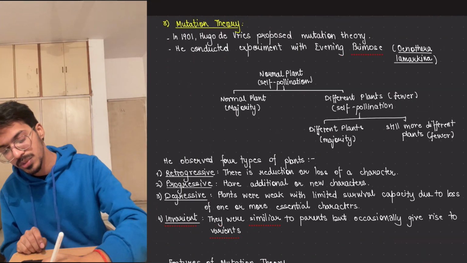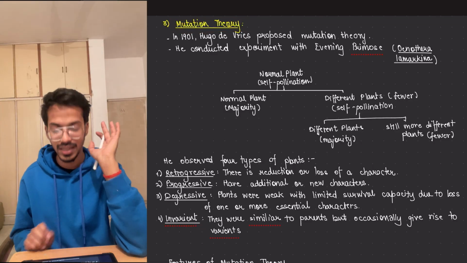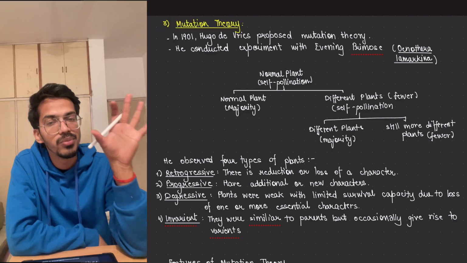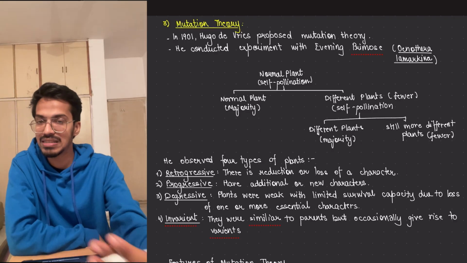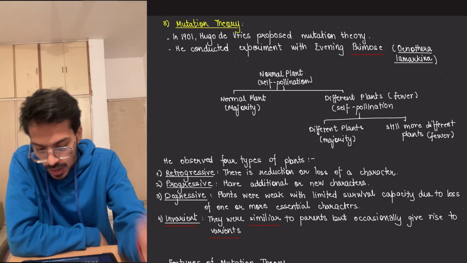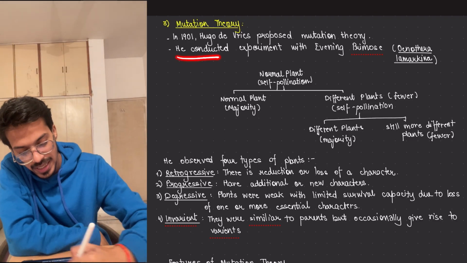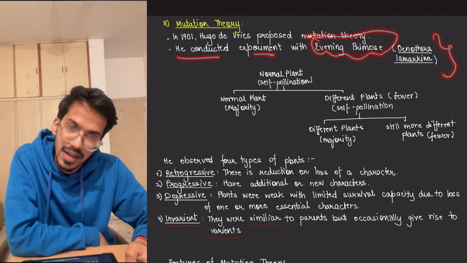Moving up, the next is the mutation theory. What is mutation theory? Mutation theory was given by Hugo de Vries. In mutation theory, he says that sudden variations can come and make a totally different species altogether. So he conducted an experiment on the evening primrose, whose scientific name is Oenothera lamarckiana.